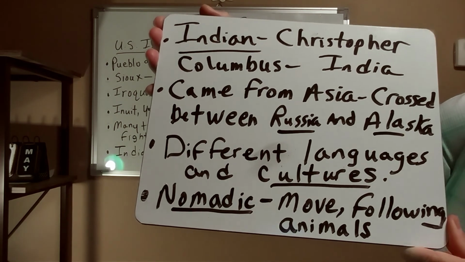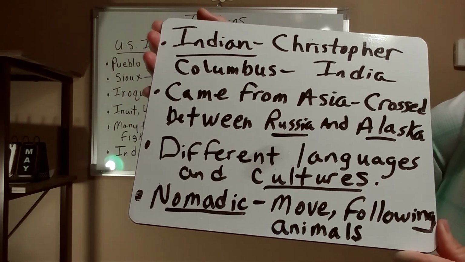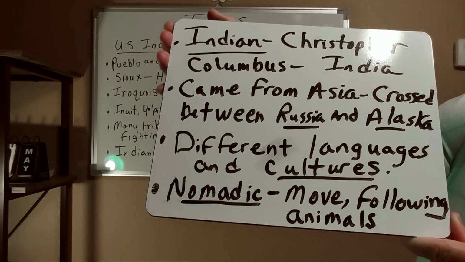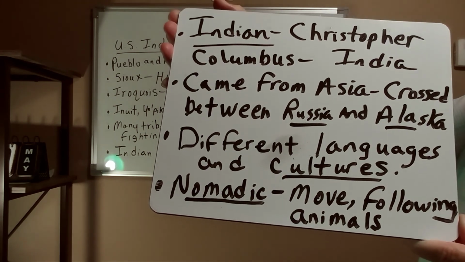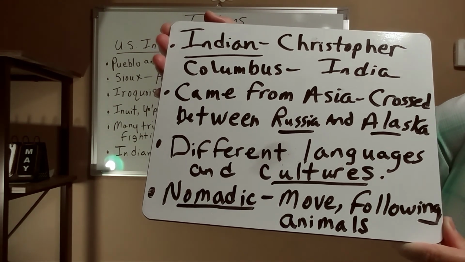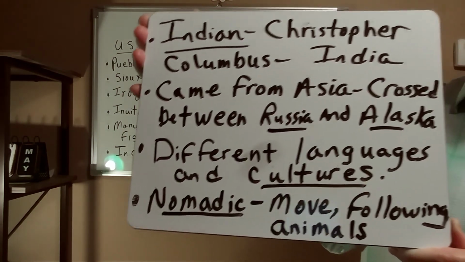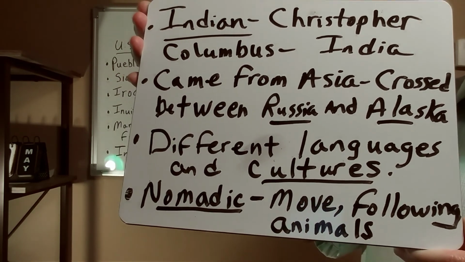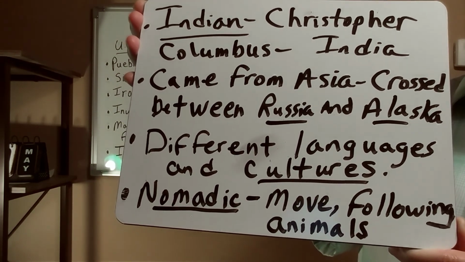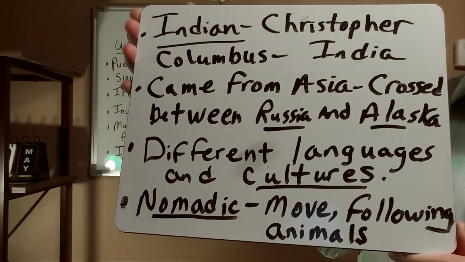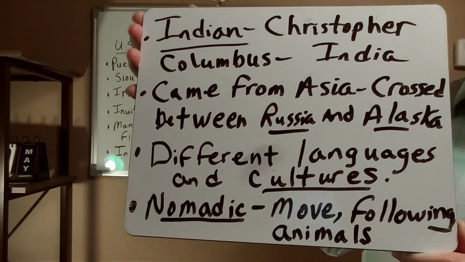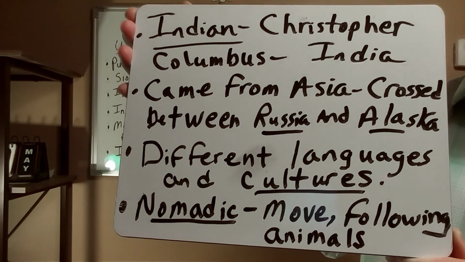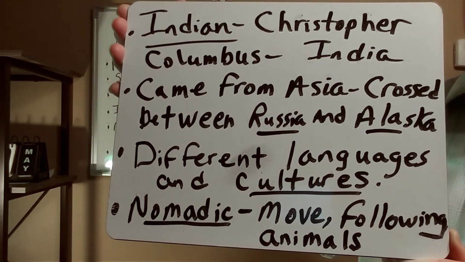And then we had a lot of Indians come over, okay? And you see the word nomadic on the very bottom? What does nomadic mean? It means that a lot of these Indians would move around. They moved following animals. Some of the Indians that came into present-day United States were nomadic. They moved all over the country following animals that they would hunt and kill and eat and use their skins for clothing. Okay? So I've given you some information about that. We've got some more things to go over, so you can pause this and write the first portion.